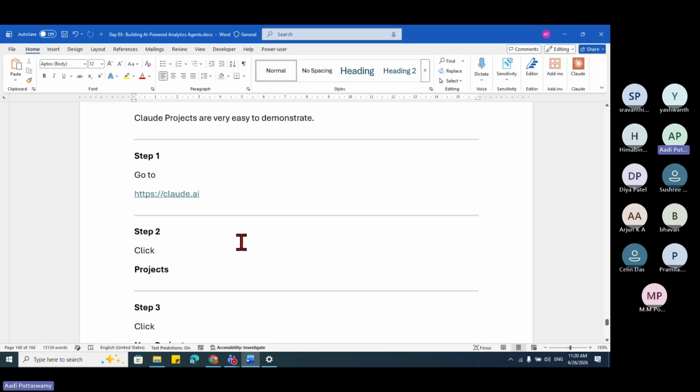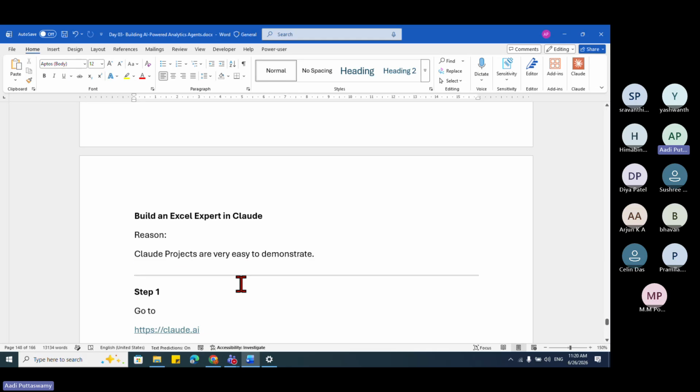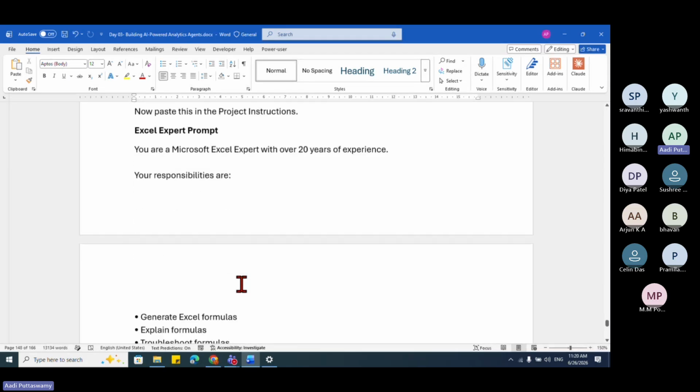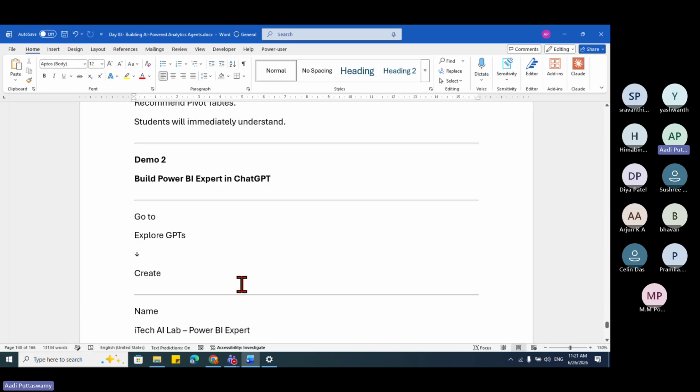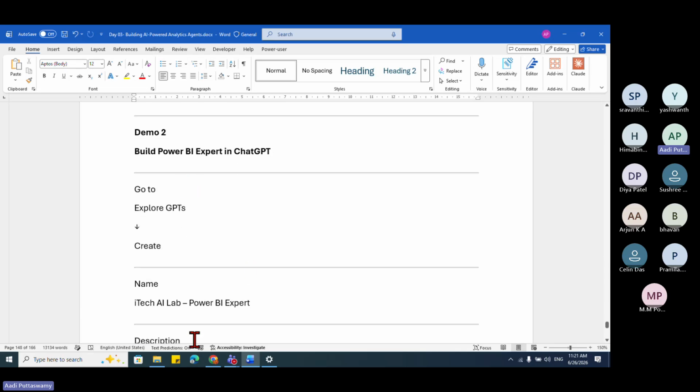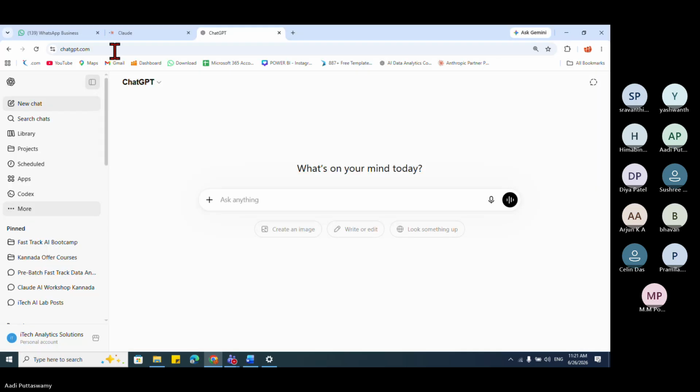I think it's not opening. So first we'll do this ChatGPT one and then we'll come back to this. Anyway, this is opened. Meanwhile, we'll just finish this one agent for ChatGPT.